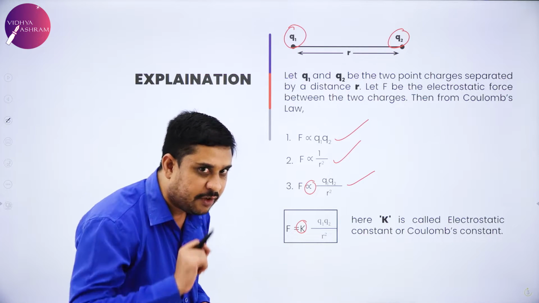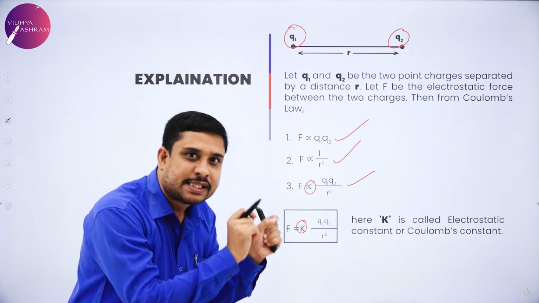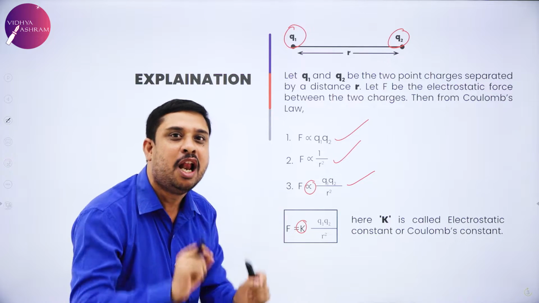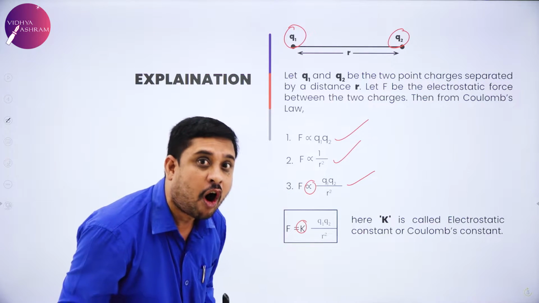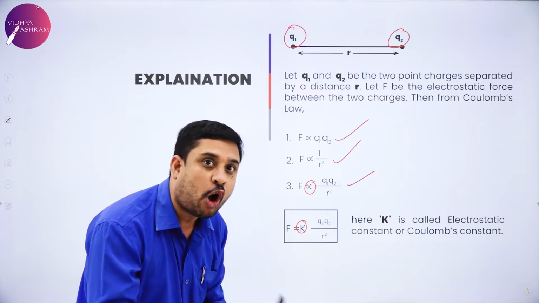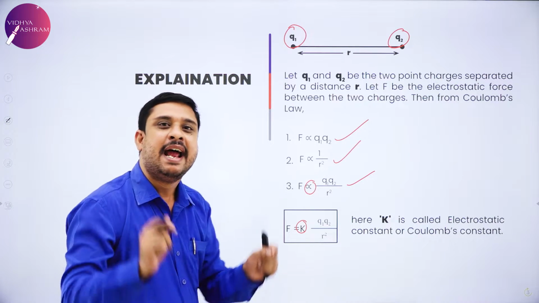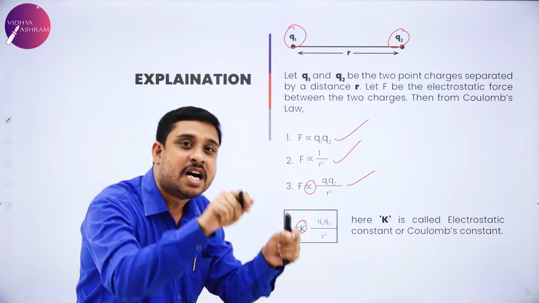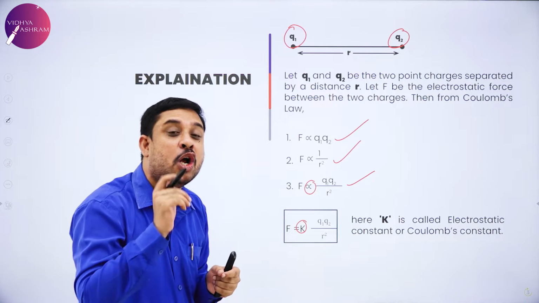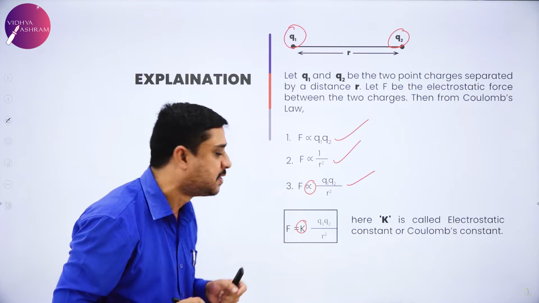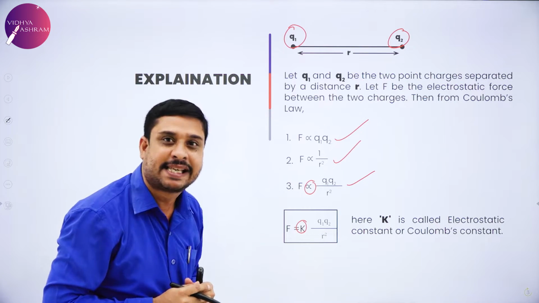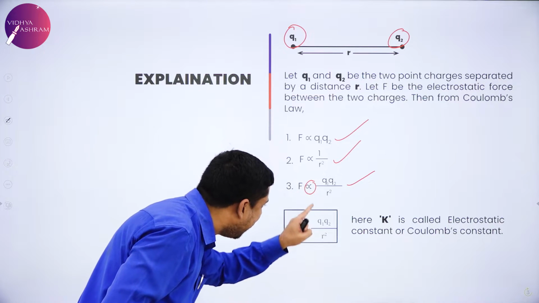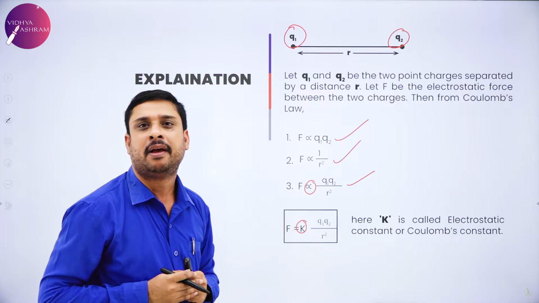So mathematically we know electrostatic force is directly proportional to the product of magnitude of the two charges, and the same electrostatic force is inversely proportional to the square of the distance. Therefore, F equals K Q1 into Q2 divided by R square.